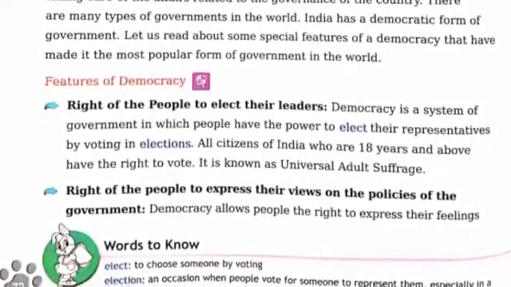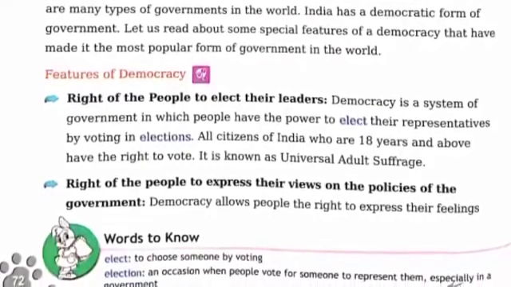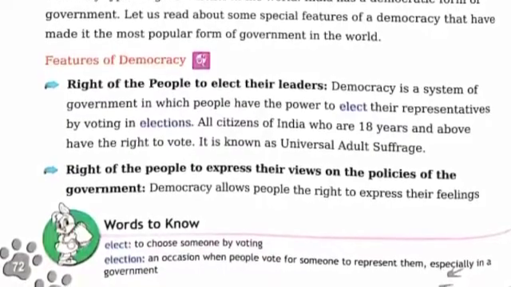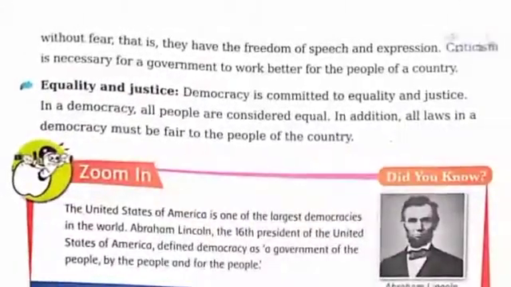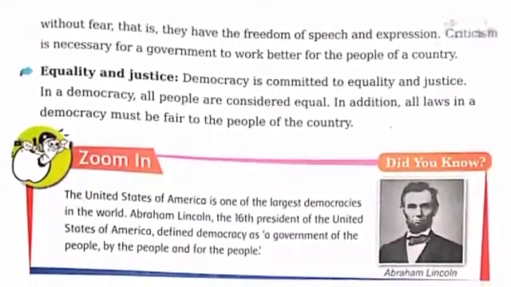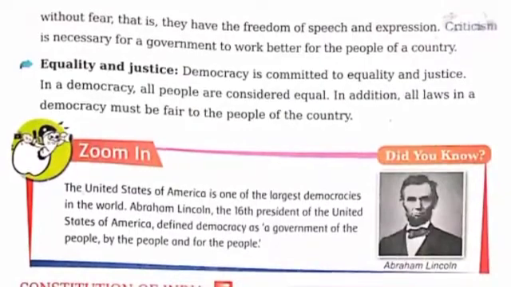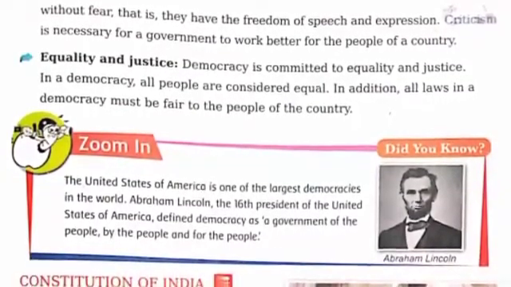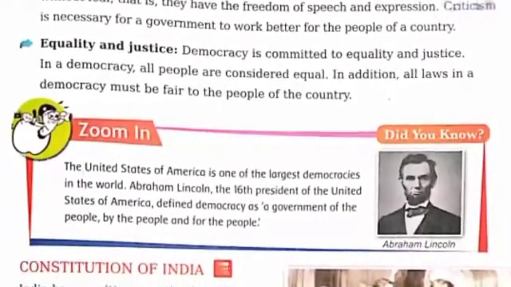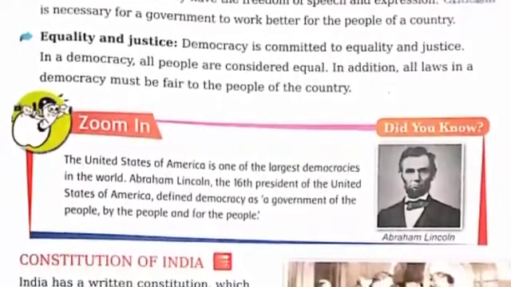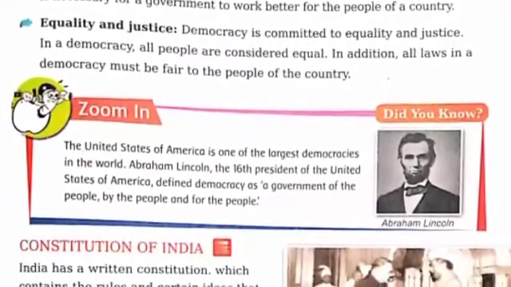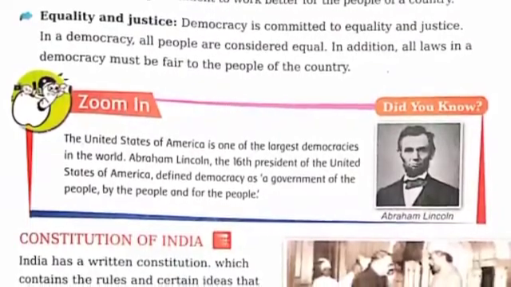Next, the right of the people to express their views on the policies of the government. Democracy allows people the right to express their feelings without fear. That is, they have the freedom of speech and expression. Criticism is necessary for a government to work better for the people of the country. Without criticism, the government has no idea of what it has to do. So criticism is necessary.